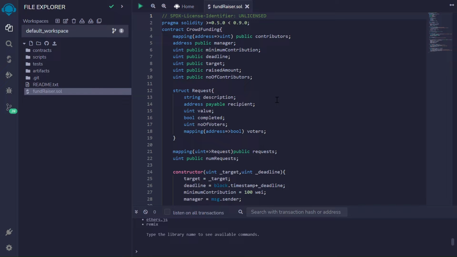Hello guys, I welcome you all to the live demo of my blockchain project made by me and my team, Loop Breakers, for the UR Hackathon 2022 submission. On the Ethereum blockchain, it's called fundraiser.sol. Basically, this smart contract is for crowd fundraising.